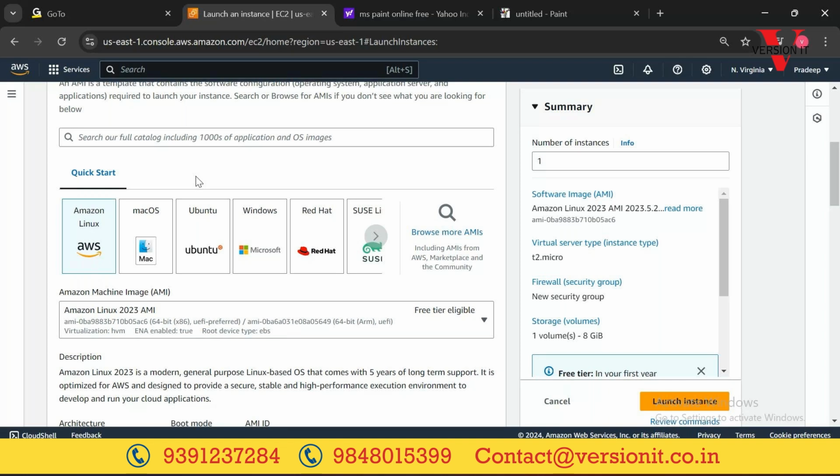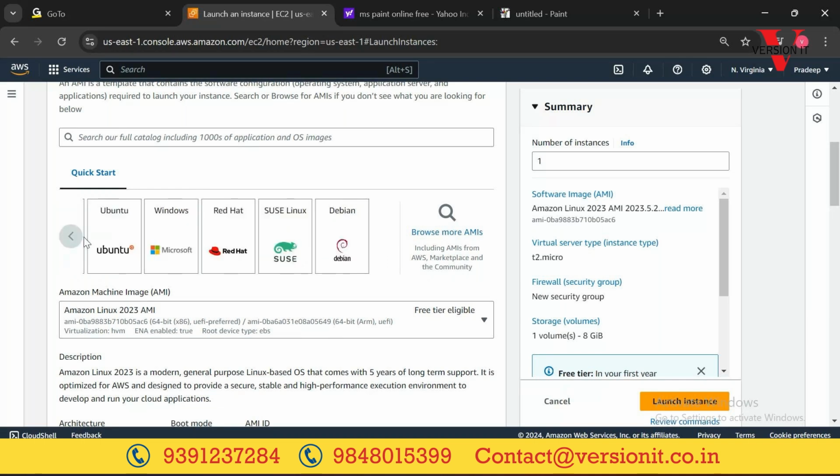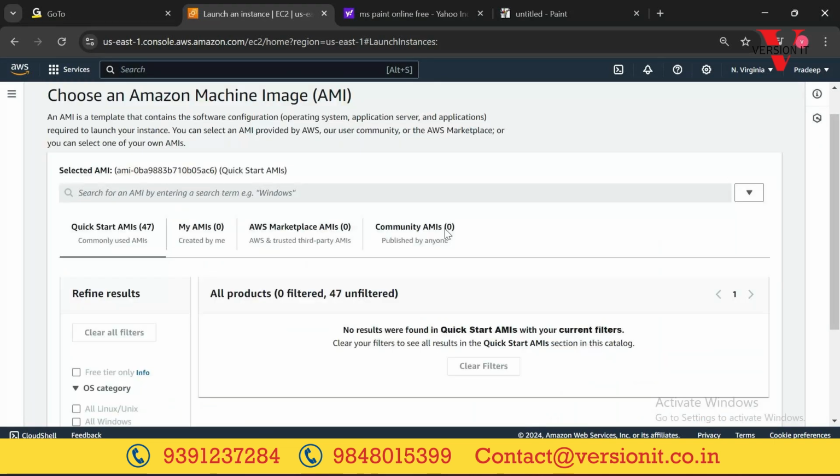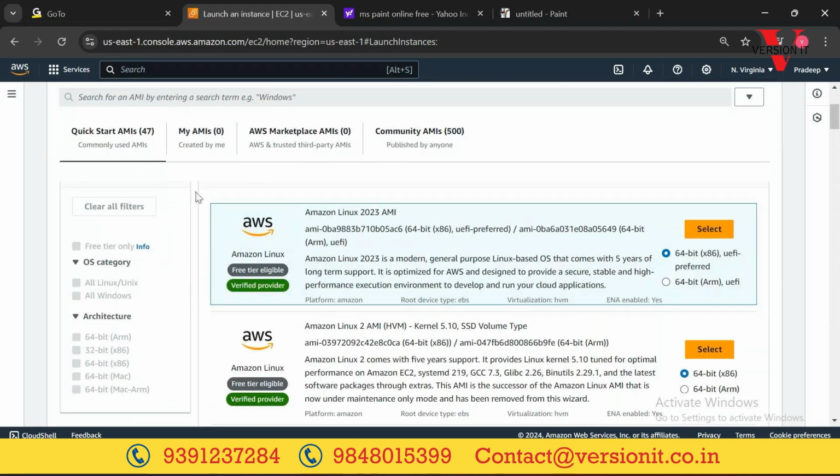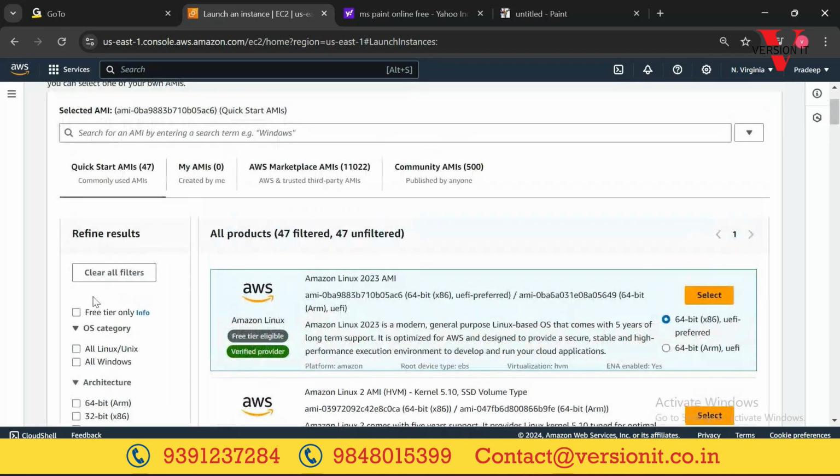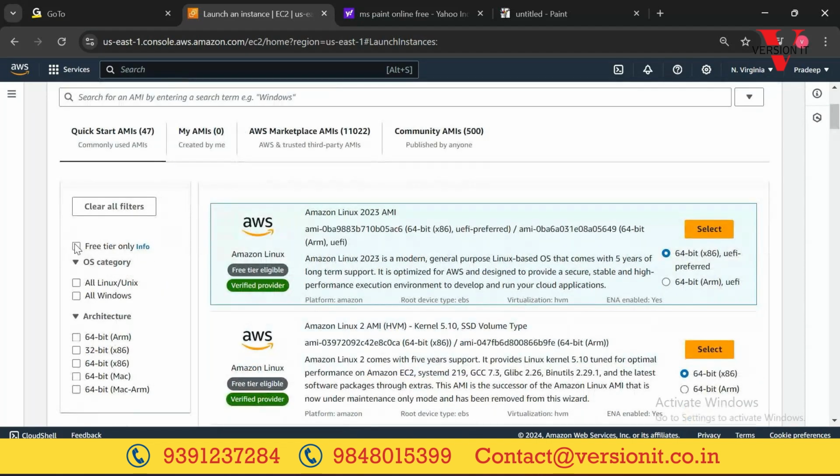Now, if you click on browse more AMIs, by default you are having some operating systems you can look at here. But if you want to see what are all the operating systems that are available, click on browse more AMIs. Now, on the left hand side, there are filters. You know how to apply filter, right? All of you might be very familiar with online shopping. They can put the brand wise, price wise, like this, like that. Here you can select free tier. If you select a free tier, all the free operating system images will be displayed on the screen.